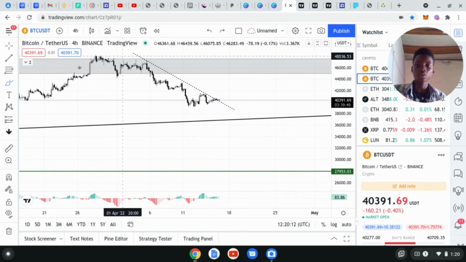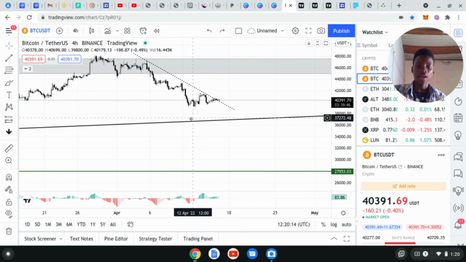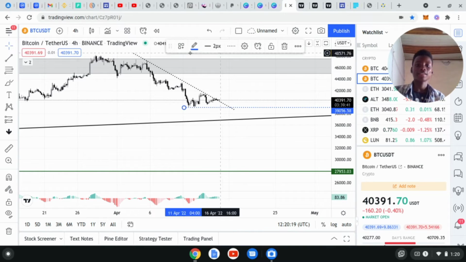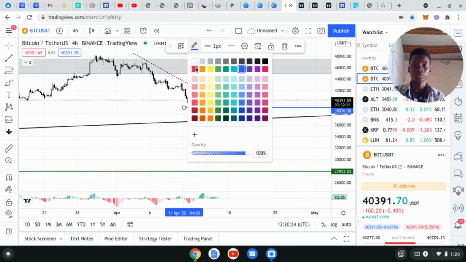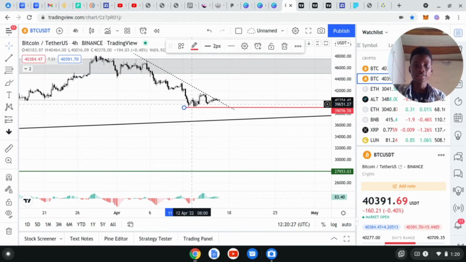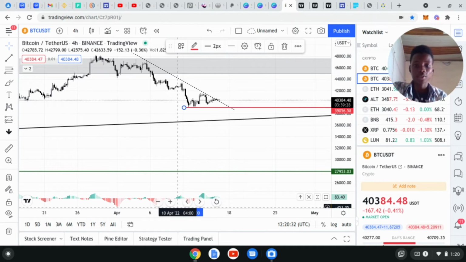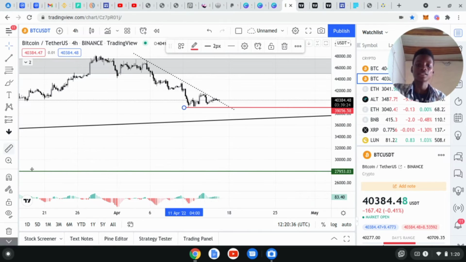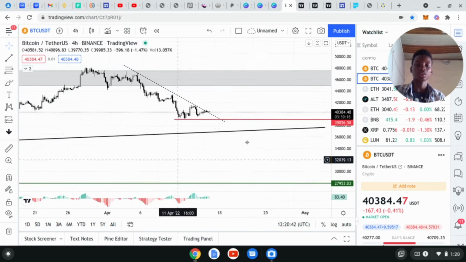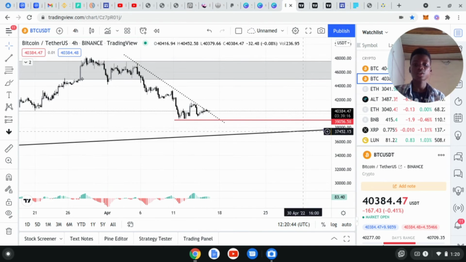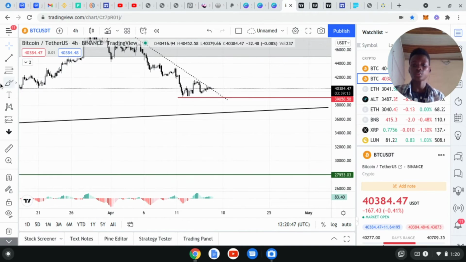So what we will have to do is wait for the previous low, as usual, to get broken, and my previous low will be here. And why did I make here my previous low? Let's change that to red. I made here my previous low because this is the last low I can see, and on the MACD too it is also red. Remember in our last video we talked about MACD and how you can use MACD to validate your lows and highs if at any time you are confused. So this is a valid low that I will be watching for Bitcoin. So Bitcoin can do something like this.